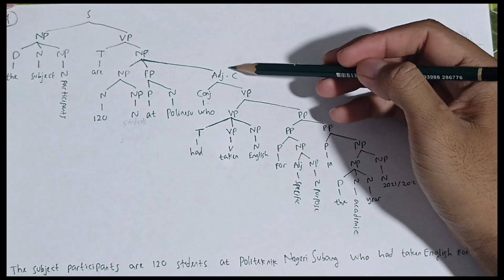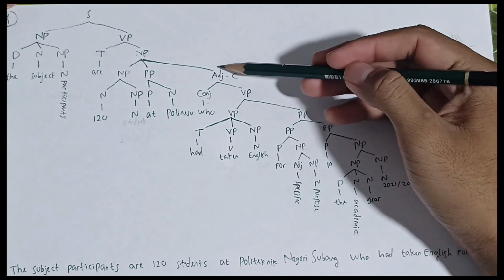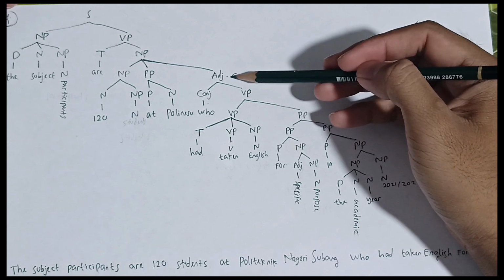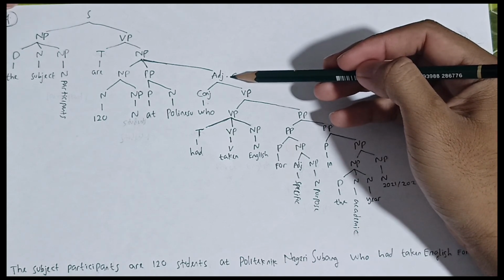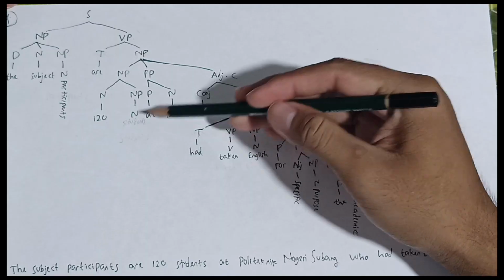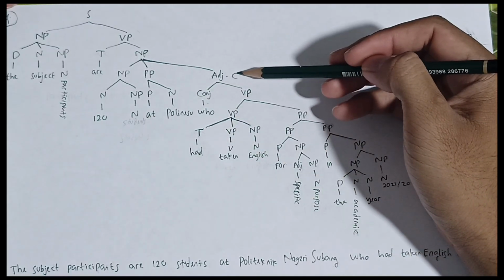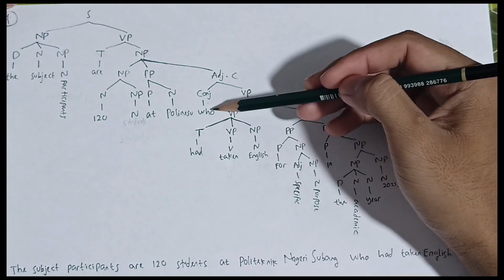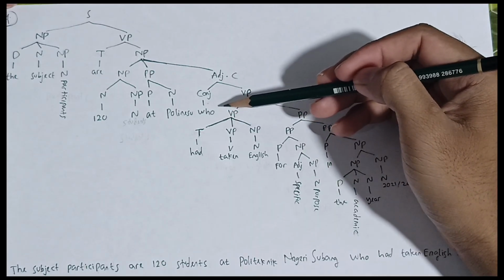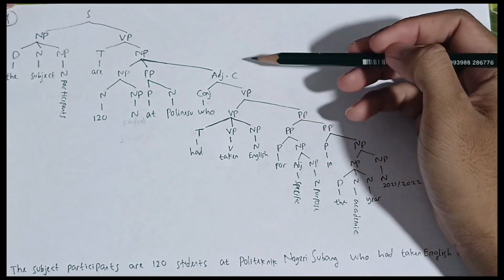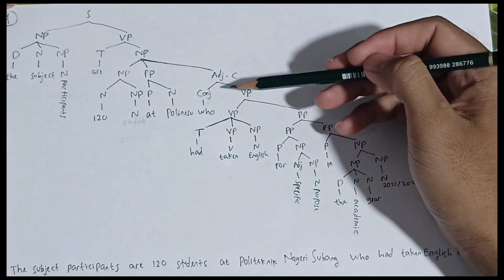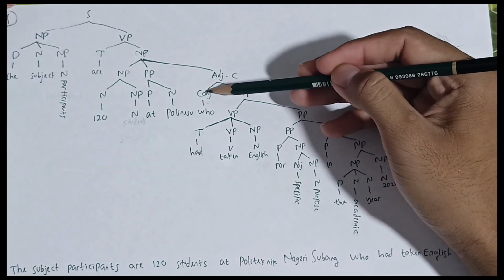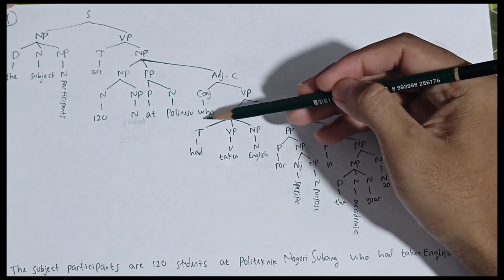Why is it an adjective clause? Because the function of this clause is to describe the students, so it's called an adjective clause. It is supported by the conjunction who, whom, or that, so it's called an adjective clause. And then the adjective clause is formed by a conjunction and a verb phrase. The conjunction is who.